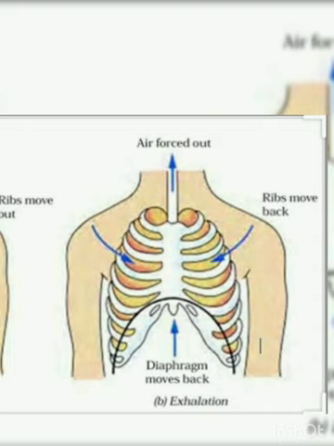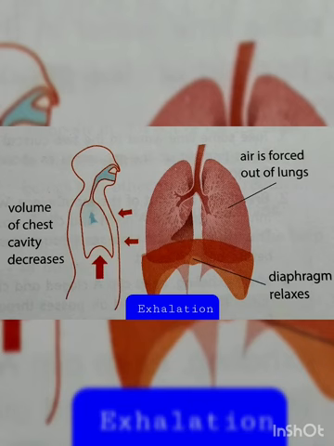Next, what happens when exhalation happens? The diaphragm moves back, the ribs move back. So the chest cavity comes back to its original space. The space is reduced. So what will happen? Then the air pressure inside will be much more than the atmospheric pressure outside. So from the higher pressure, the air will go where the pressure is lower. Now the atmospheric pressure is much lower.